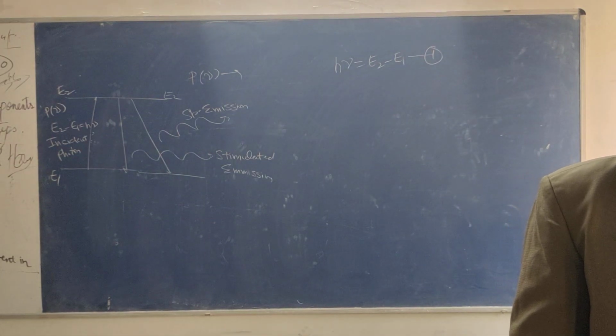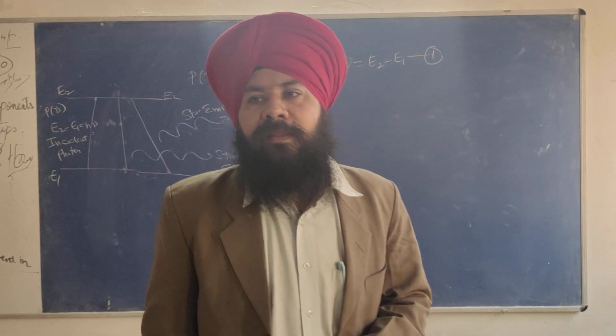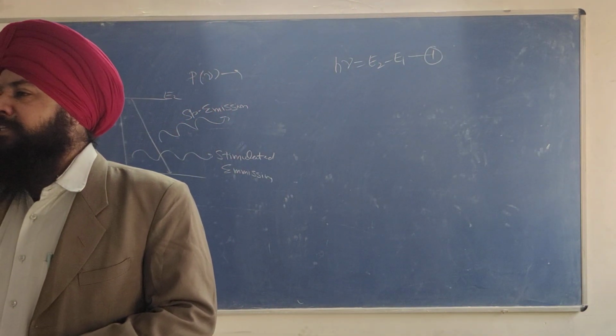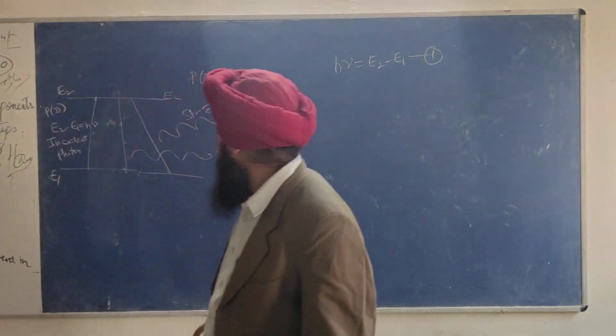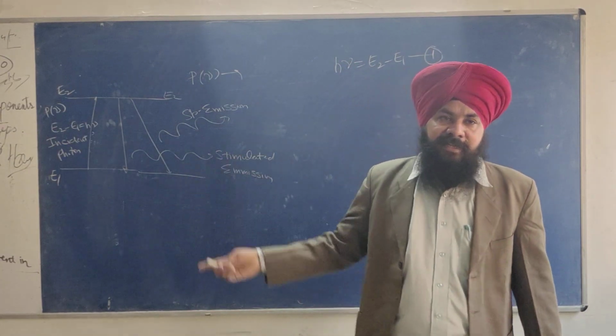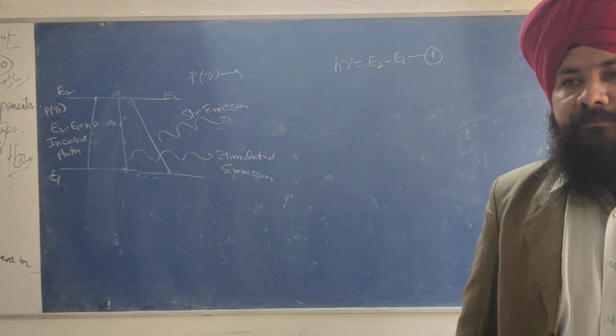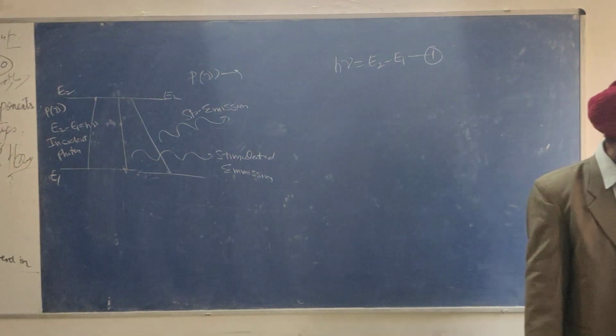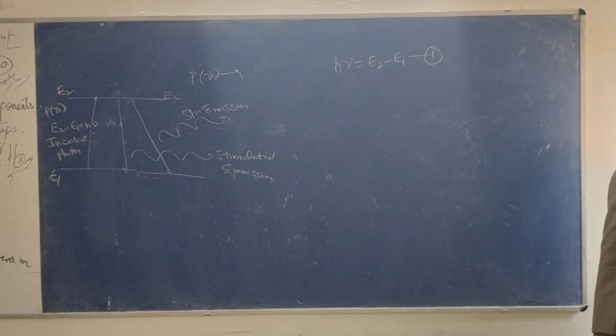A photon of energy h nu will promote the electron from ground state E1 to the excited state E2. Okay. Next point, write.